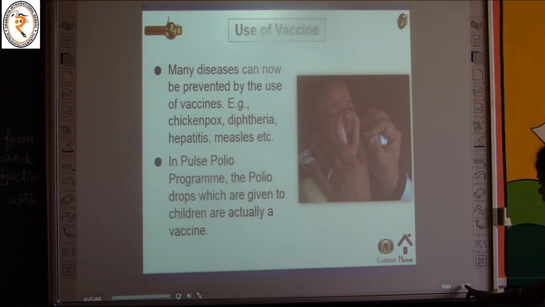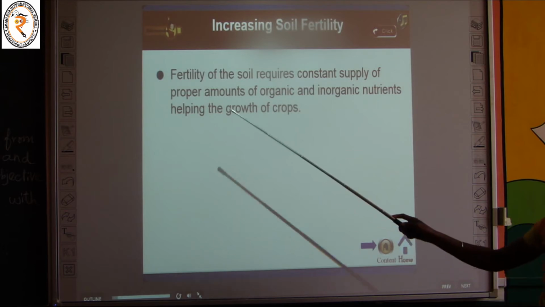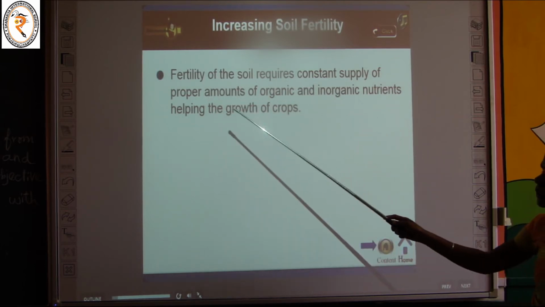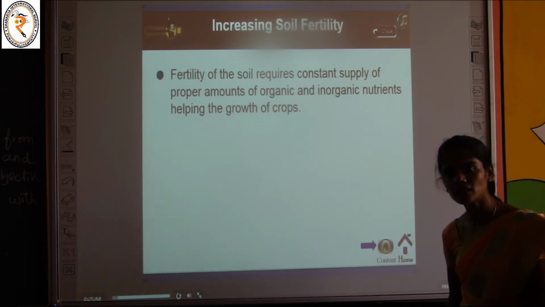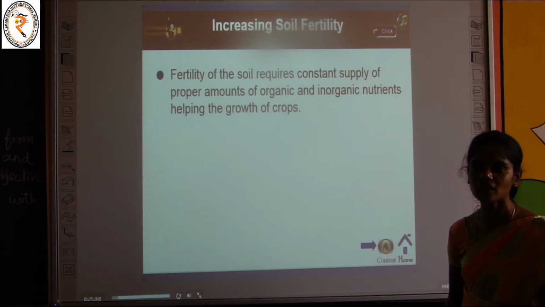The next one, increasing soil fertility. What is called fertility? Fertility of the soil requires constant supply of proper amounts of organic and inorganic nutrients. We already know the difference between manure and fertilizers. Manure is organic, generally produced in the field by the farmers.